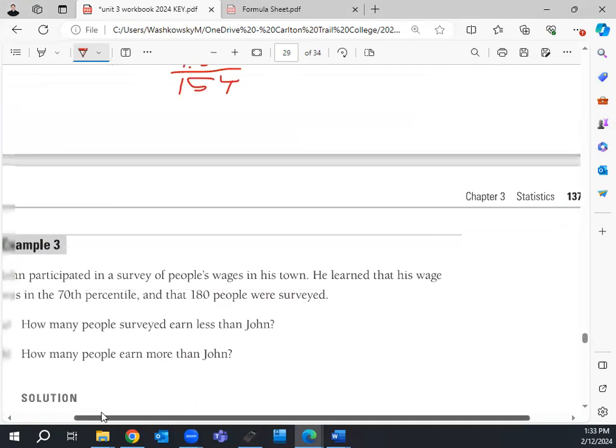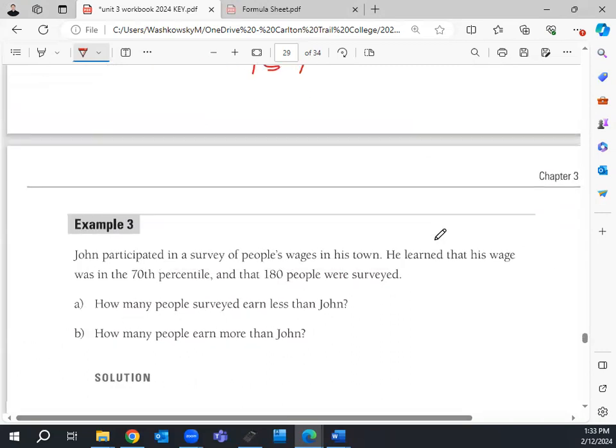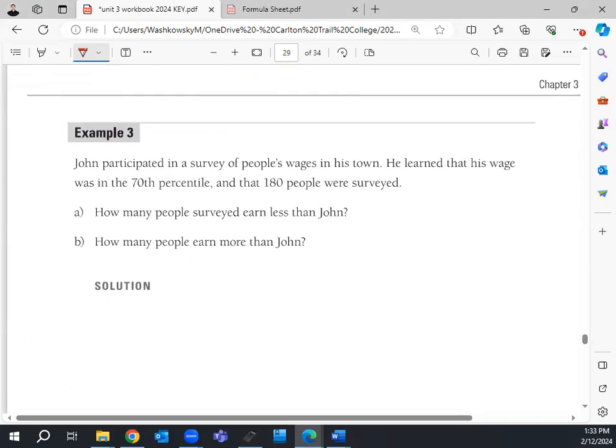I hope that helped. We're going to try out one more here, which is our third example. This is our third and final example.